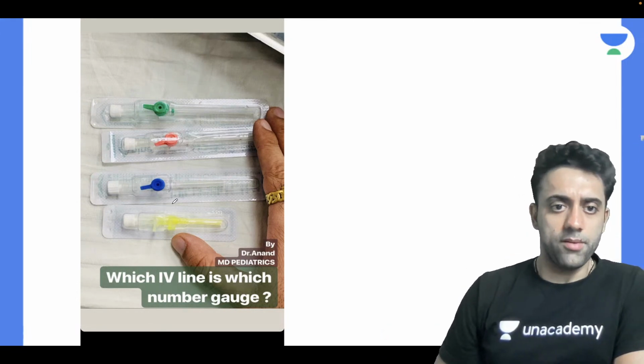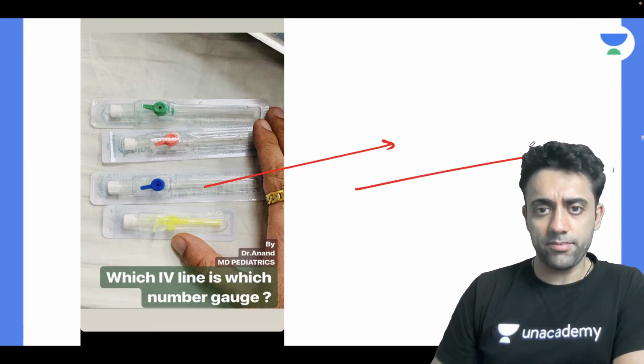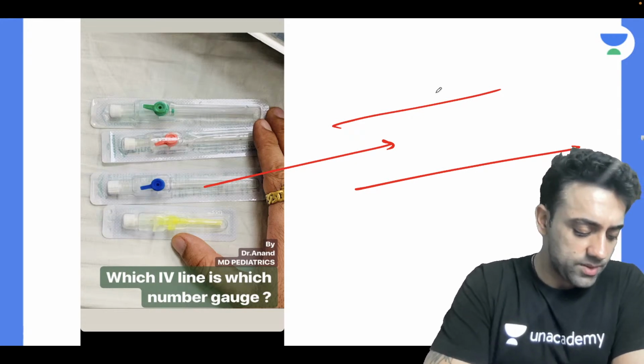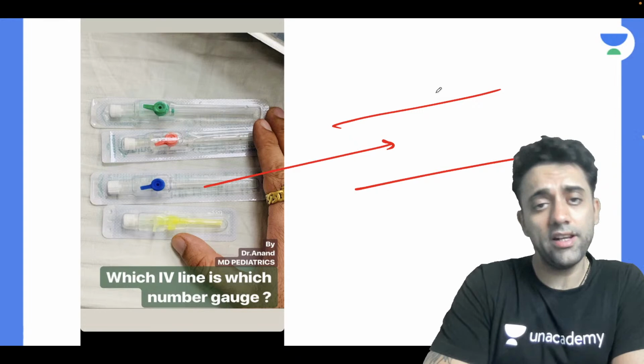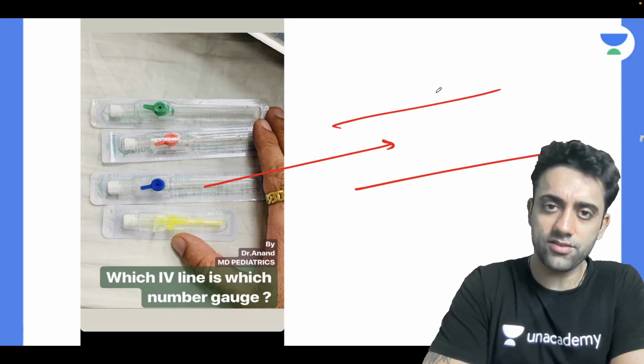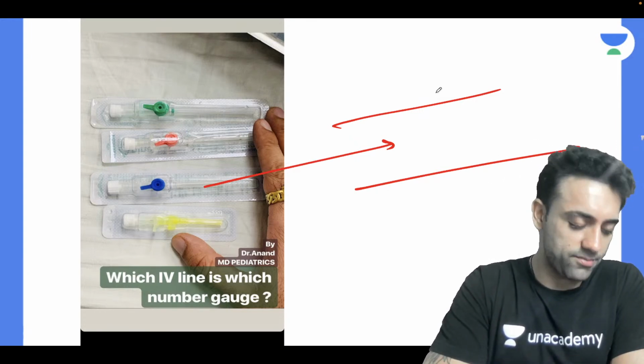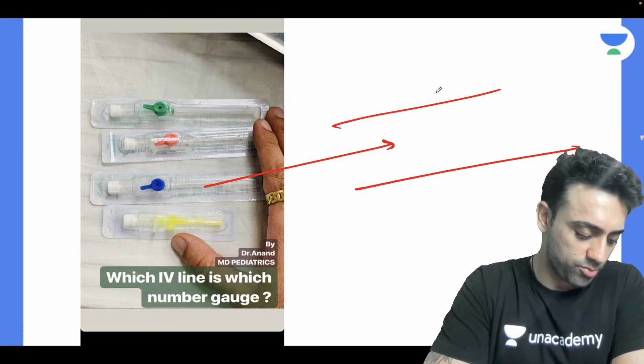Very easy, cannula numbers. Blue color cannula is which number? Can anyone please tell me? Shagufta, Osama, Akhil, yes, Akhil, answer. Akhil, you come very less to my classes, no? Once in a blue moon you come, but once you come, your name is always spoken.